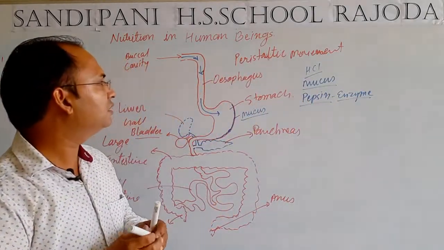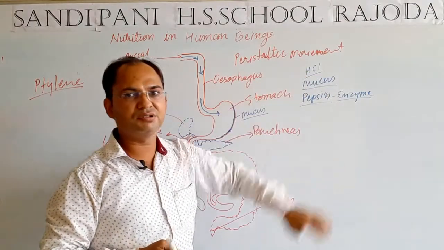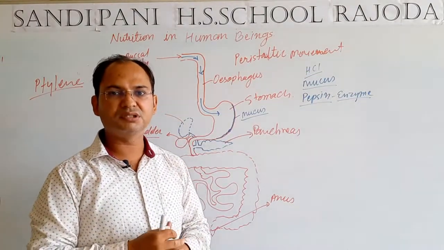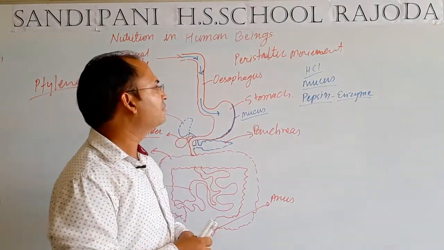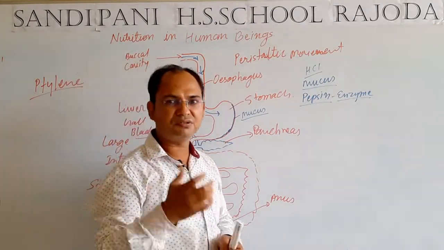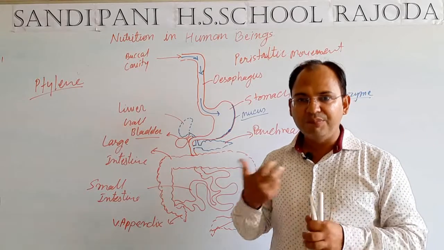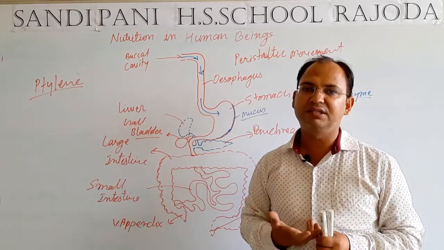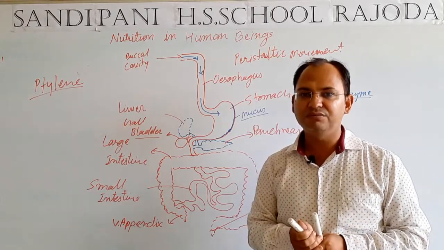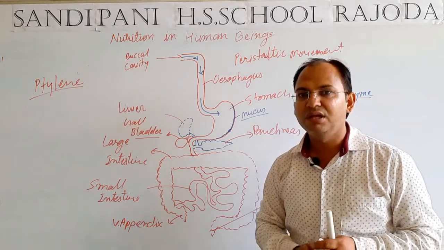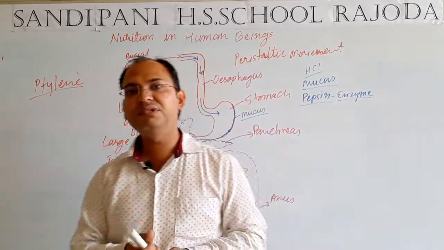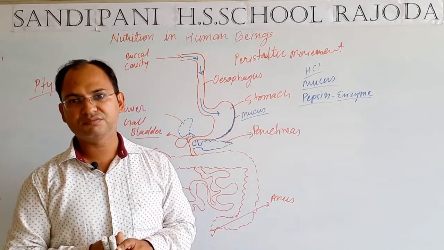So let's see their function one by one. What is the function of hydrochloric acid, mucus and pepsin? Hydrochloric acid, students, first of all gets mixed in the food and makes the food acidic. It changes the medium of the food, first thing. Now what is the need of the acidic medium in the stomach?